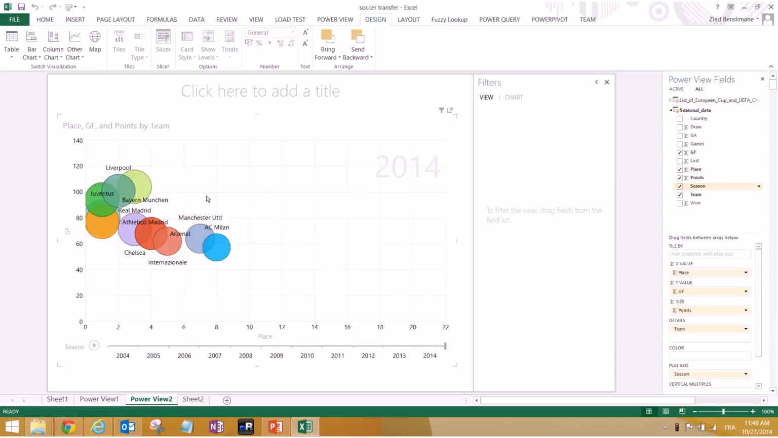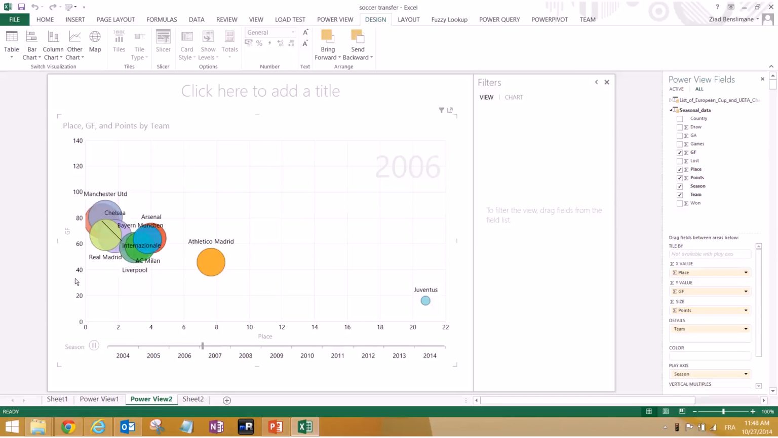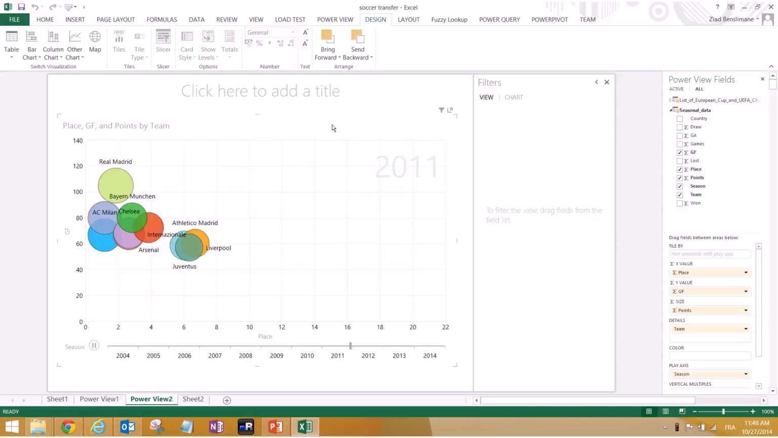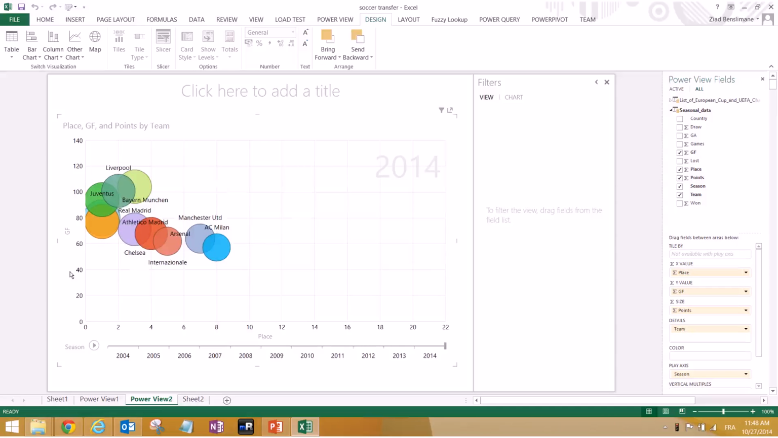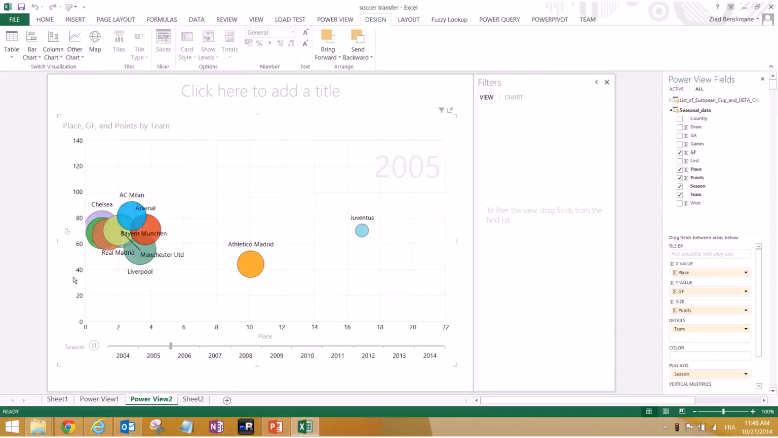The size of the bubble is basically controlled by the points they accumulated during the year. So in football, if you guys are not very familiar with it, if you win a game you get 3 points, if you draw you get 1 point, and if you lose you get 0 points. Even if they play in different leagues, that's still the same concept in Europe. So once we hit play, you will see the season changing over here. I'll do it again. See?